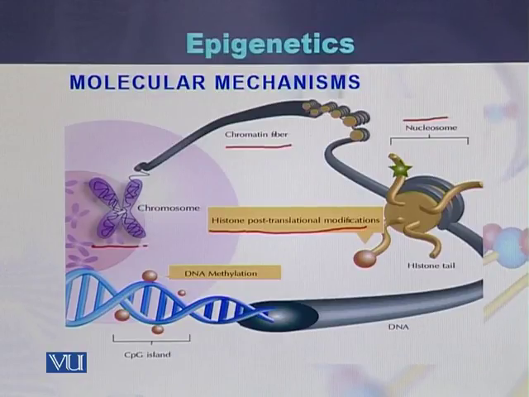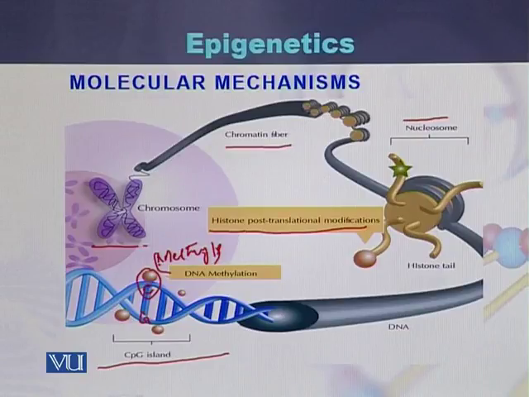On the other hand, in the case of the DNA sequence, we can see that our DNA is methylated. Here is C, while here is G, and C is methylated. A methyl group is attached to the cytosine. So here is the methyl group that is attached to the cytosine of the DNA. So there are two basic mechanisms by which epigenetics occurs. One is histone post-translational modifications, and the second is DNA or cytosine methylation.